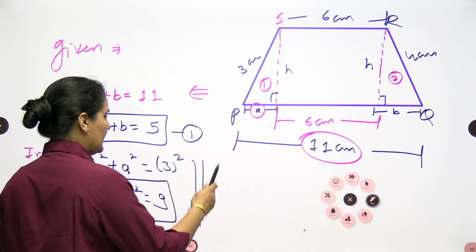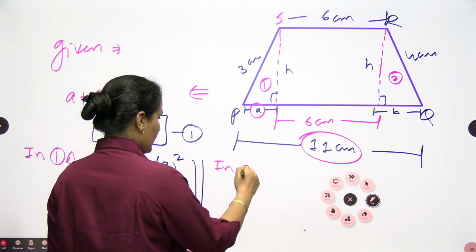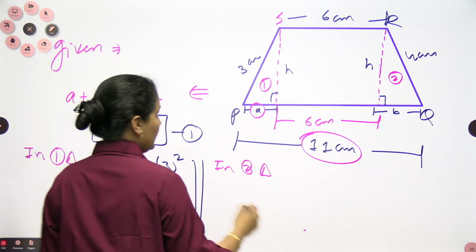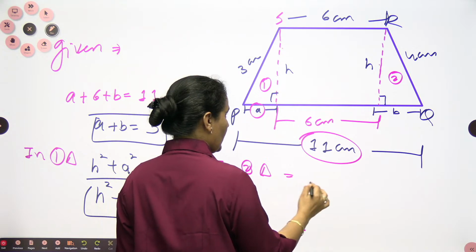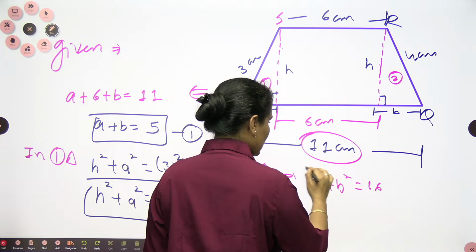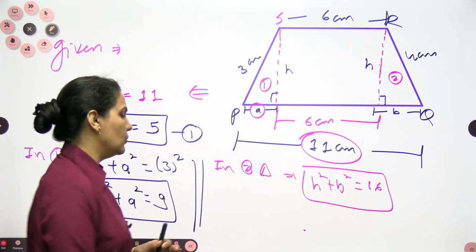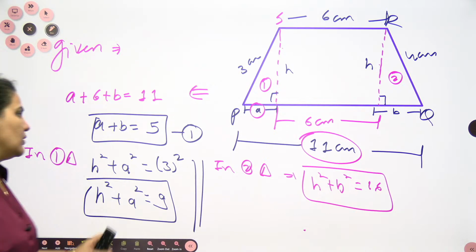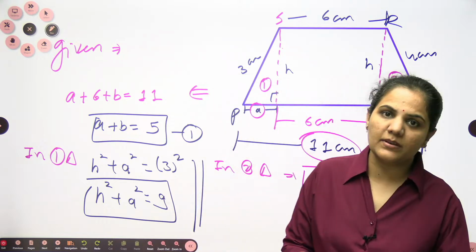In the second triangle, I can write down here that H square plus B square is equal to 4 square, meaning 16. Let's hold these two. Okay, 6 is there, 9 is also there. Let's hold it.